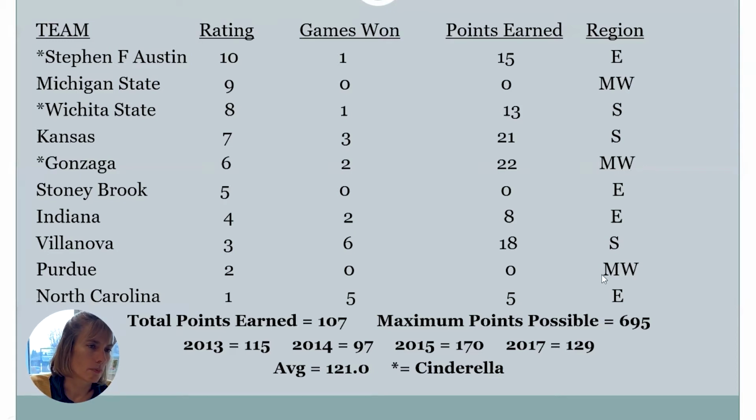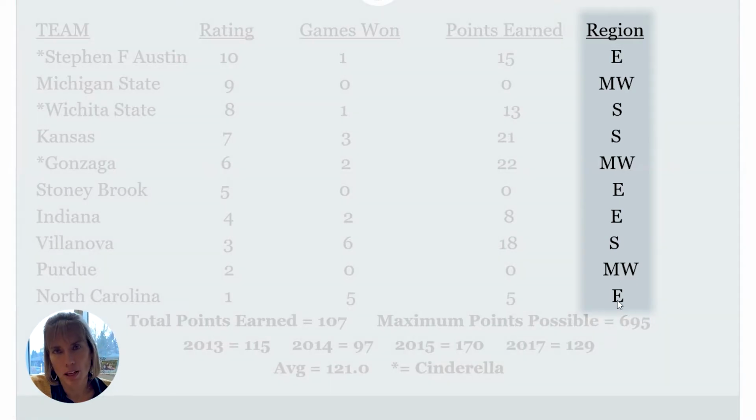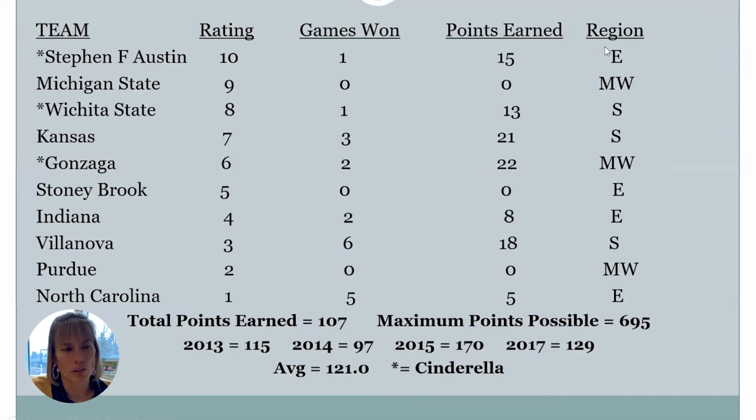Because one thing I notice when I look at this algorithm is there are 4 regions in the basketball tournament, and only 3 of the regions are represented here. So we're missing points from the West region. So what we could do is use the same algorithm, but make sure that we get teams out of every region. So what we would do is take the top 2 teams from the East, the top 2 teams from the Midwest, the top 2 teams from the South, and then also make sure we get the top 2 teams from the West, because we're not getting any points out of that region.